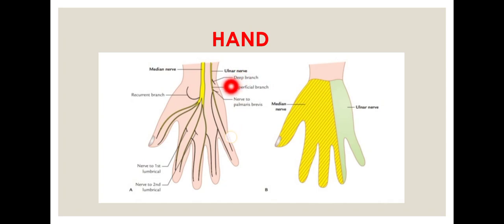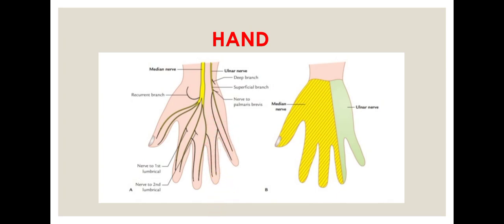So what happens to the ulnar nerve? The superficial branch of the ulnar nerve, after giving a branch to the palmaris brevis, is divided into two digital branches. See, this is one digital branch and this is one digital branch. What does digital branch mean? It is going to supply the sensory innervation to the digits. These digits.